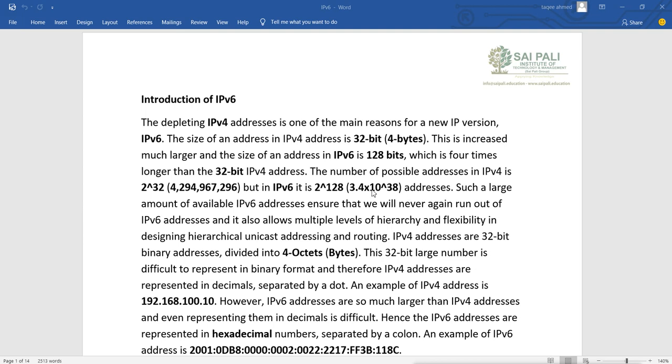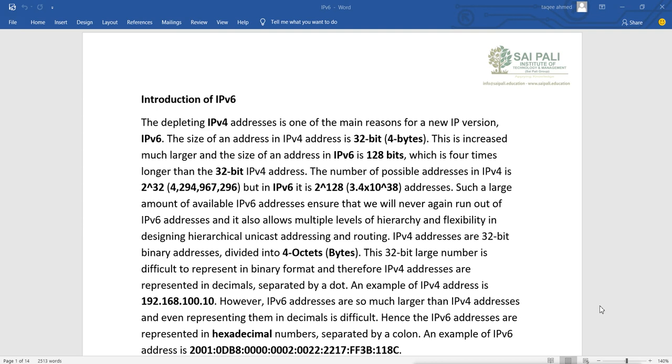So 2.4 with 38 zeros, there are 38 zeros. This is what addresses look like in IPv6. It is such a large amount of available IPv6 addresses that we will never again run out of them. It also allows multiple levels of hierarchy and flexibility in designing hierarchical unicast addressing and routing.